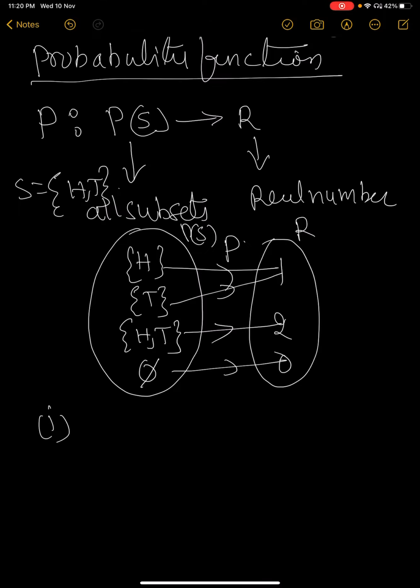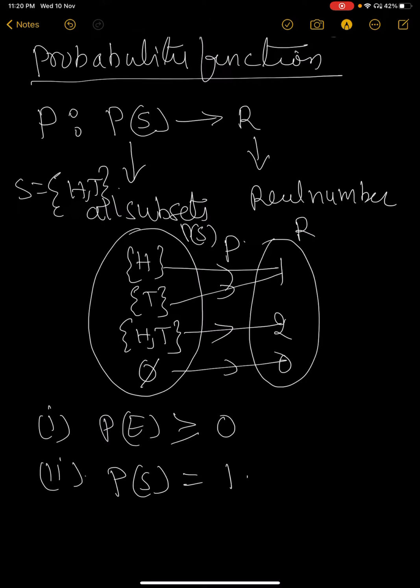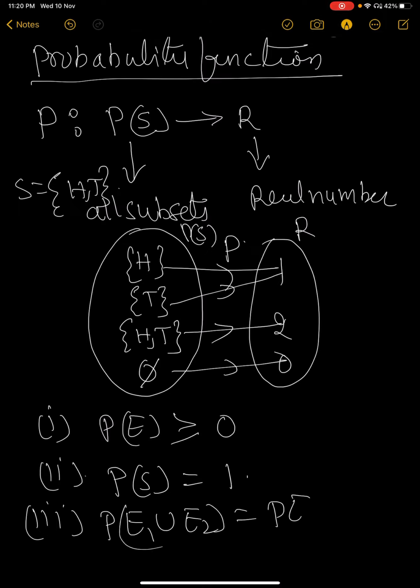The first axiom is probability of E is greater than or equal to 0. And the second axiom is for that probability function, probability of S is equal to 1. And the third axiom is probability of E1 union E2 is equal to probability of E1 plus probability of E2.